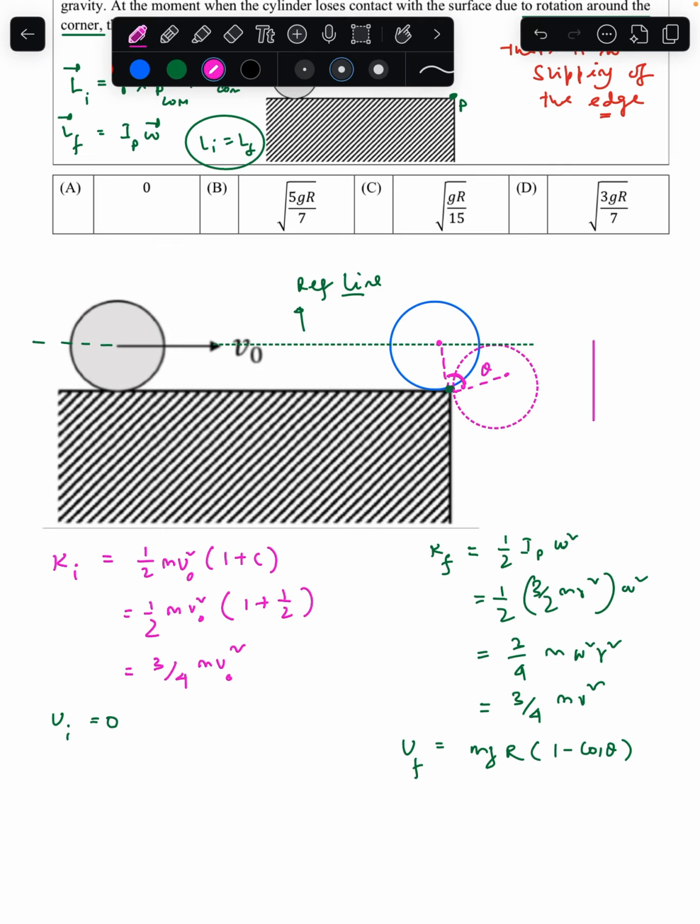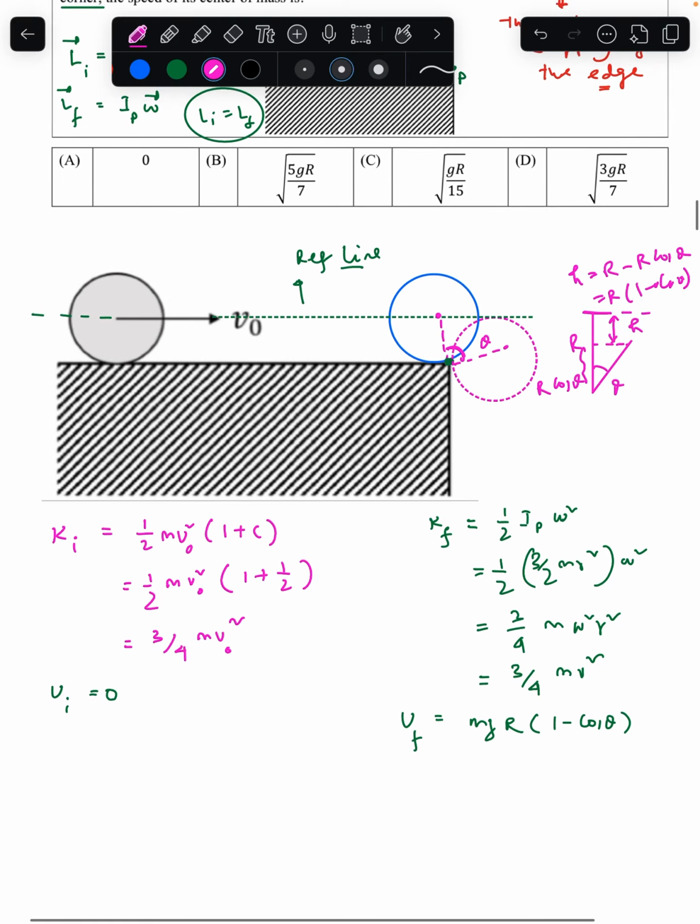So if I take this to be r, then this angle is theta. So this particular portion becomes r cos theta. This is my reference line. So if this is the h, it will become r minus r cos theta. Hence it becomes r into 1 minus cos theta.